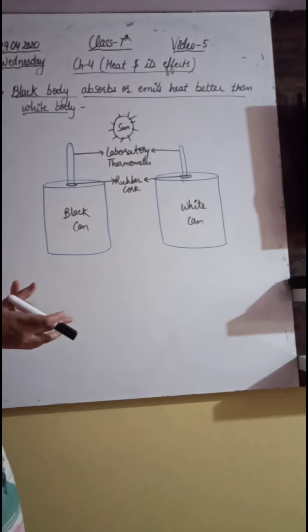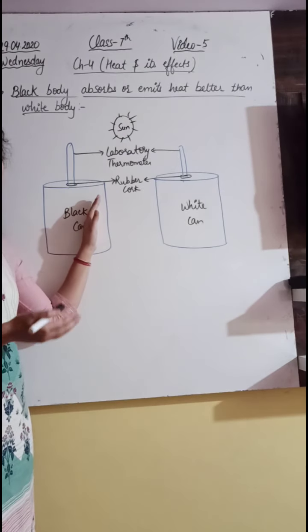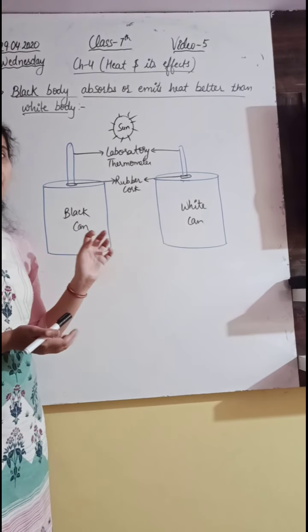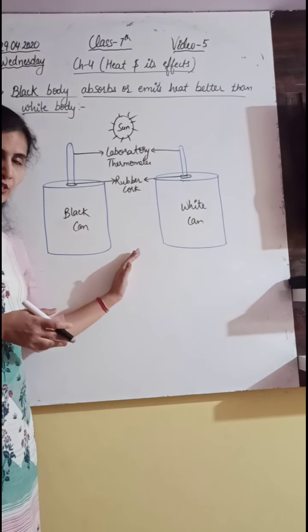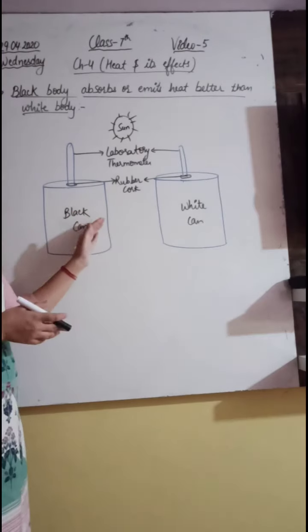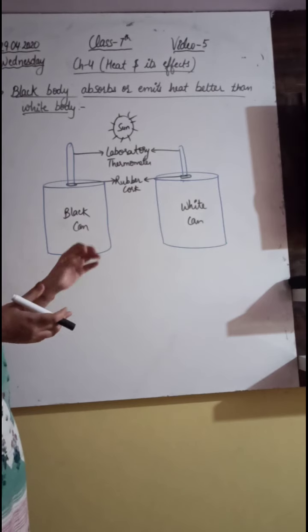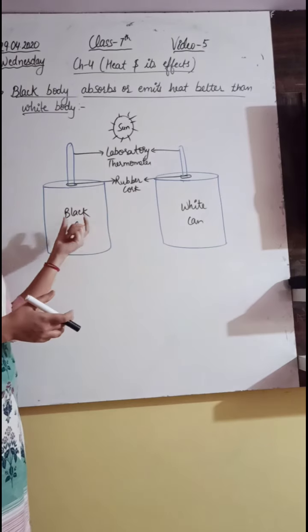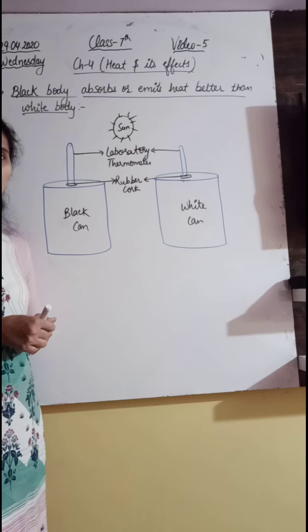Then we will place both the containers in shade for an hour. After that we will again check the temperature in the thermometers. We will come to know that the black body has a lower temperature as compared to the white body. So what we are observing: initially the two have the same temperature. After keeping in sunlight, the black body temperature rises more than the white body. After keeping the two containers in the shade, the black body's temperature is lower than the white body. So we can conclude that the black body absorbs and radiates more heat energy as compared to the white body.